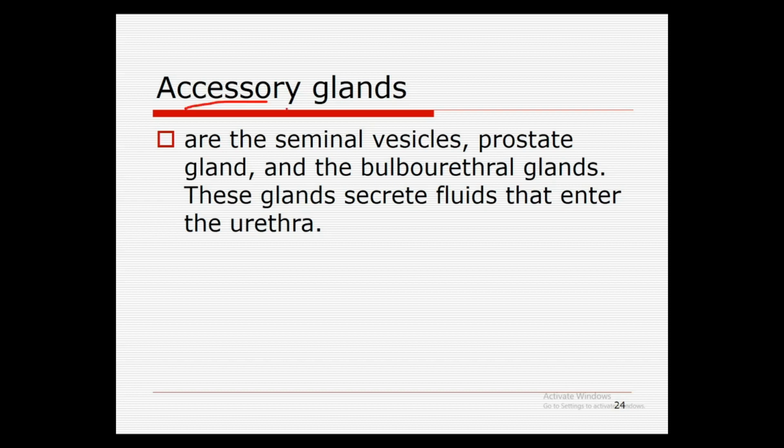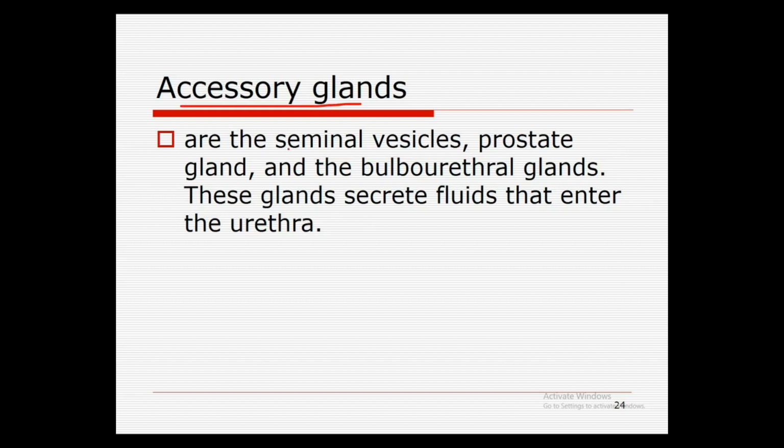Next are the accessory glands. The accessory glands are the seminal vesicles, the prostate gland, and the bulbourethral glands. Accessory glands provide different fluids and chemicals, supporting the cells that produce the sperms and supporting the process of spermatogenesis.